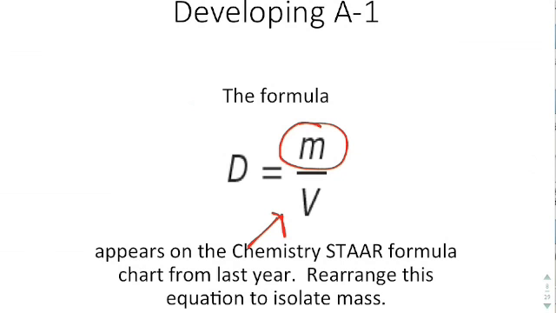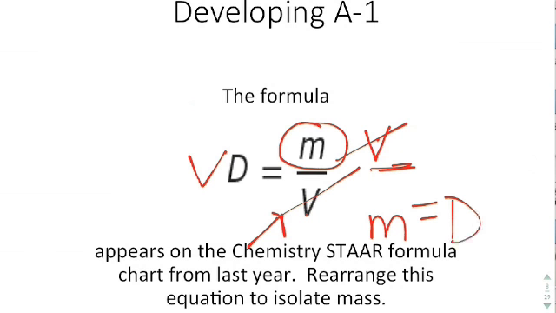If mass is divided by V, I need to do the opposite of dividing by V, which in our case is multiplying by V. When I multiply by V, I have a V on the top and a V on the bottom, and those two terms cancel out. But what I do to one side of the equation, I must do to the other side. So I have my rearranged version, which is m equals DV, or mass is equal to the density times the volume.